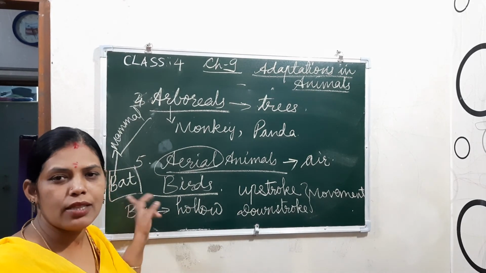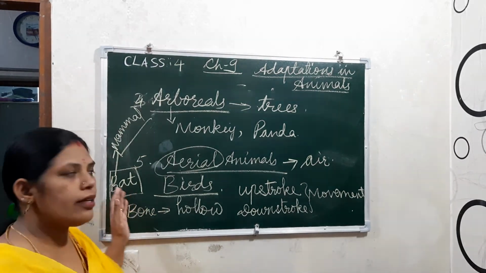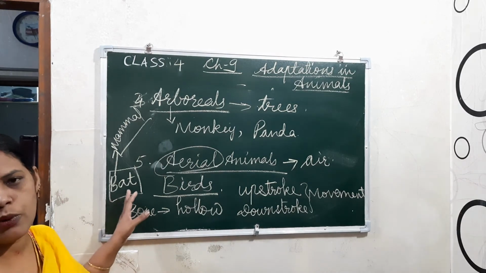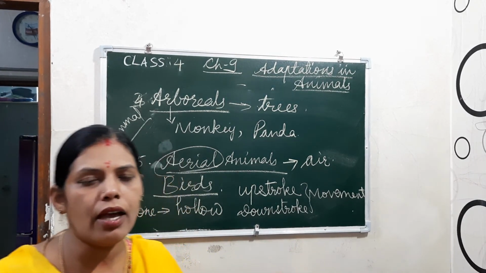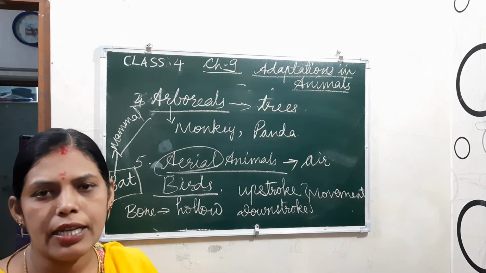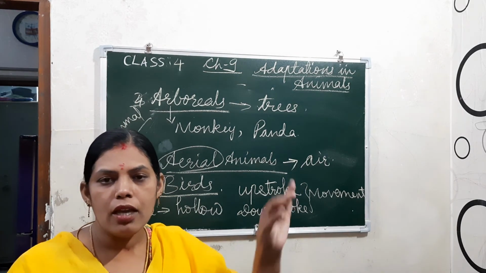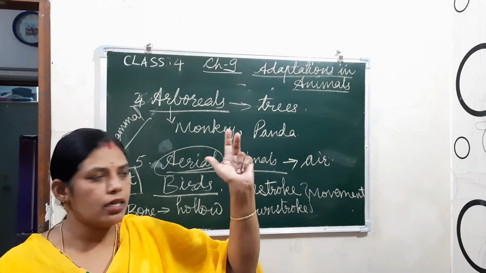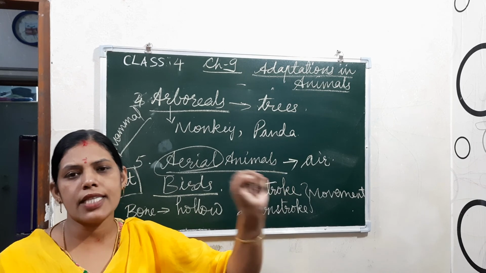It also gives birth to babies, it does not lay eggs. Okay, and then it feeds babies with milk. So bat is the only mammal which can fly in the air. Okay, so understood this topic, children? So what are the different types of animals on the basis of habitat? They are terrestrials, then aquatic, third one amphibians, fourth one arboreals, and the fifth one is aerials.